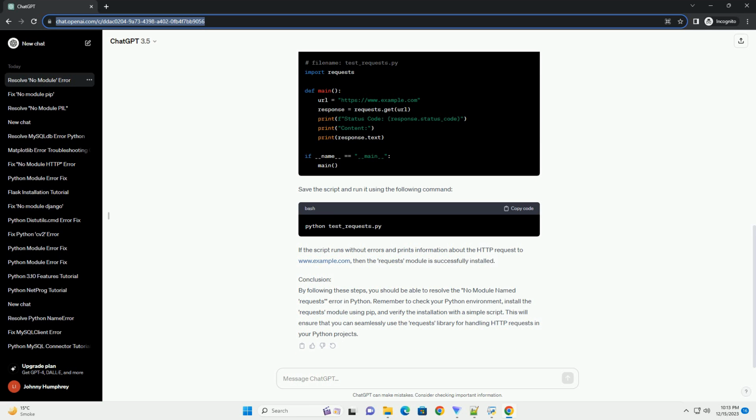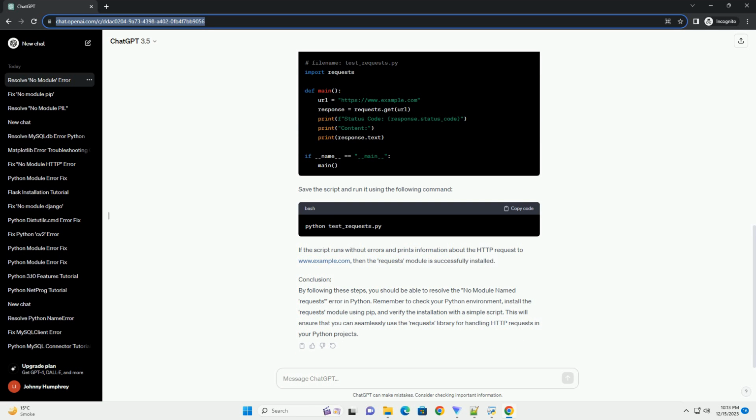Step 3. Verify installation. After the installation, verify that the requests module is now available by running the following command. This command should print the version number of the requests library, confirming that it is now installed.